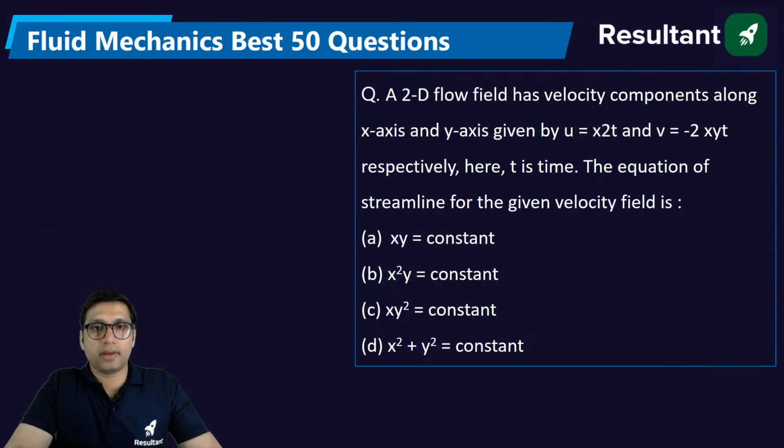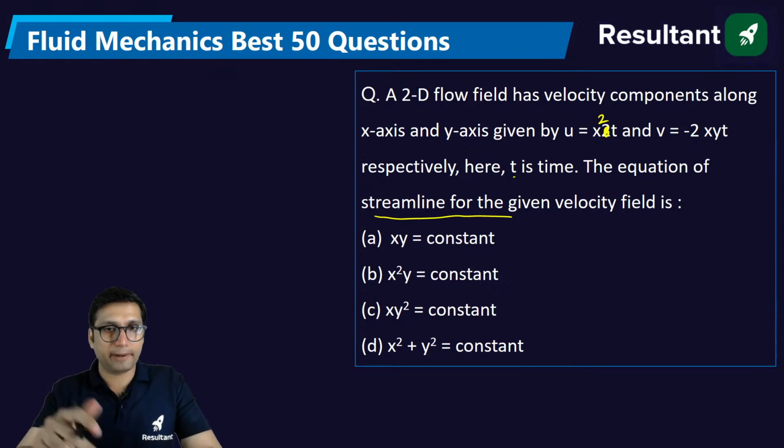Next question. A two-dimensional flow field has velocity components along x and y axis given by u is equal to x square t and v is equal to minus 2xyt, where t is the time. The equation of the streamline for the given velocity field is?